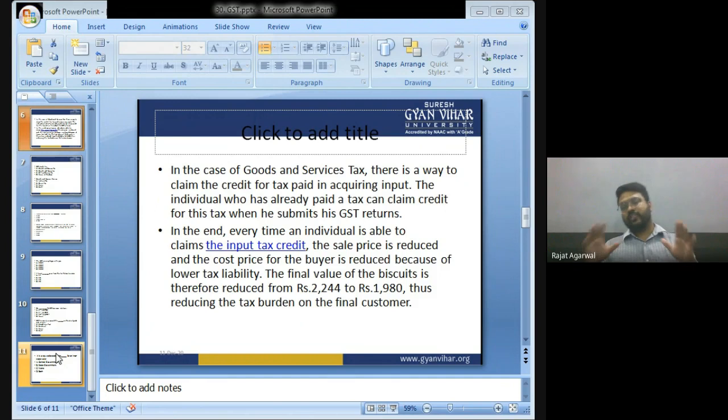So this was your GST. GST is goods and services tax. It is an indirect tax which has removed many indirect taxes which were previously there. So this is GST. Now let us start a new topic.